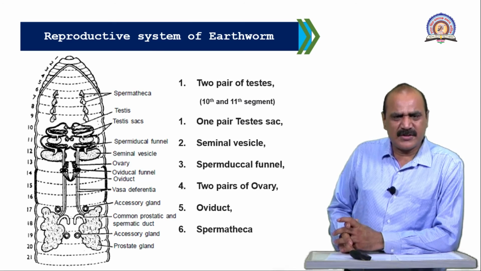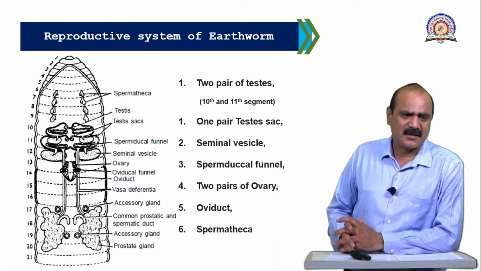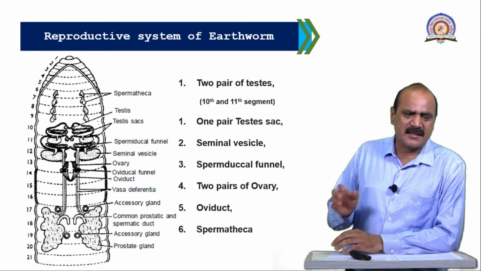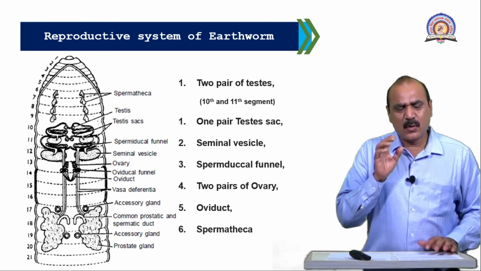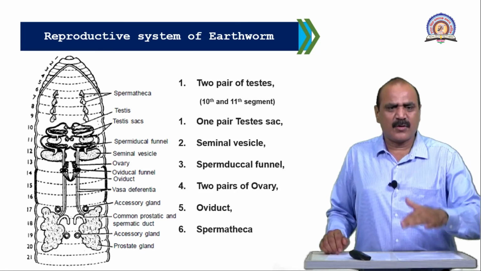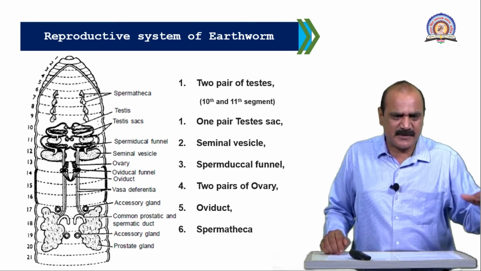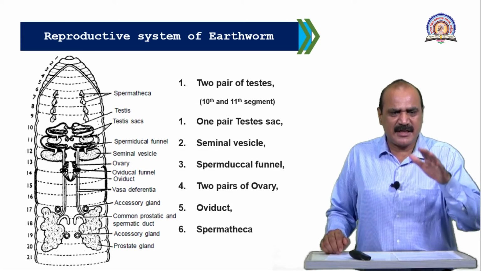Now, the biology of Eisenia fetida, Eudrilus eugeniae, and the third one, Perionyx, is similar; they differ only in location. Some earthworms are present in the lowermost layer of soil, some are present in the superficial layer, and some are present in between.